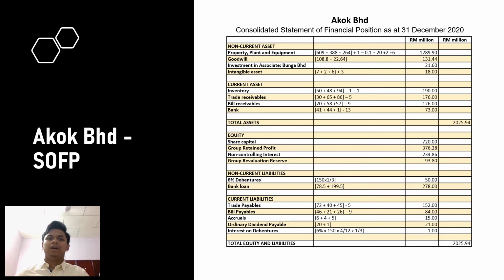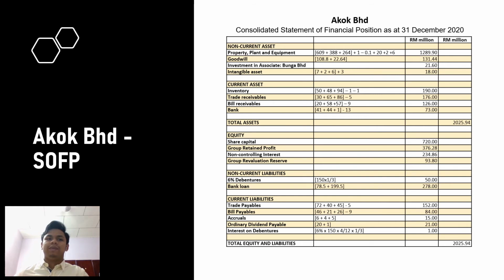We go to the non-current liabilities, 6% debenture. The calculation will be 150 million times 1 over 3. The 1 over 3 comes from NCI; the other 2 over 3 need not be recorded because it is set off due to acquisition by holding. We go to the bank loan. Bank loan is just taken from the SOFP. So the amount of bank loan is 278 million, and the amount of debenture is 50 million.